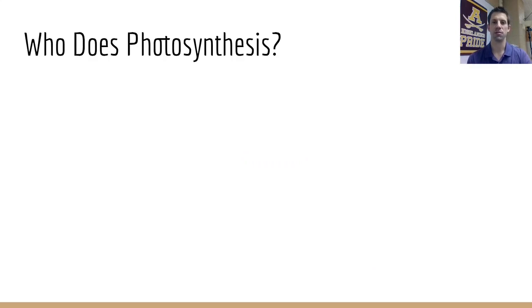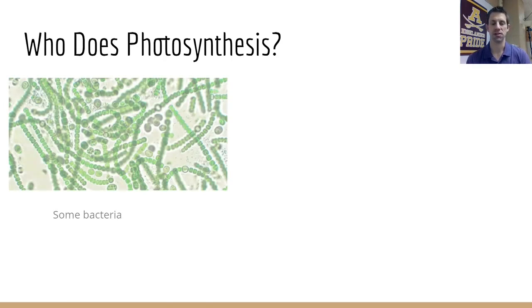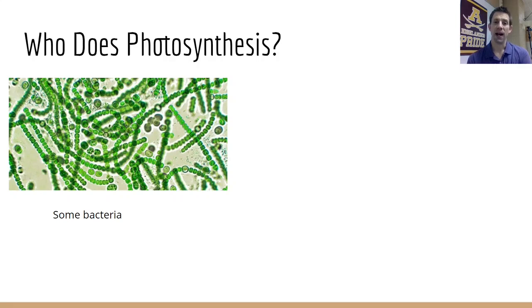So the first question that comes up is what types of things do photosynthesis? There's a variety of bacteria, and this is certainly not all bacteria, but there are some bacteria that can do photosynthesis. Now, bacteria are prokaryotic organisms, and they lack organelles. They lack those complex structures like a chloroplast or a mitochondria, for example. So they don't do photosynthesis in the same way.